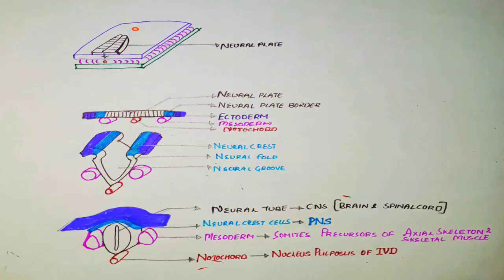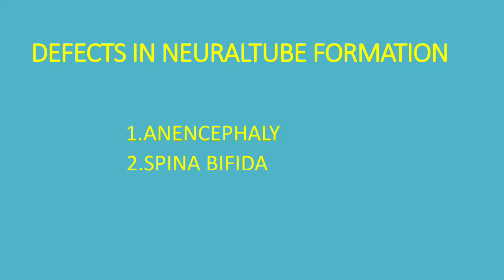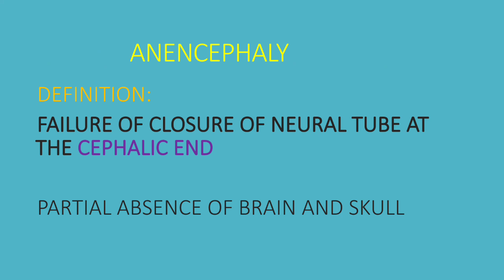The neural tube consists of an anterior pore and a posterior pore. On the 25th day of gastrulation, the anterior neural pore closes, and on the 27th day of gastrulation, the posterior neural pore closes. Defects in formation of the neural tube are anencephaly and spina bifida.